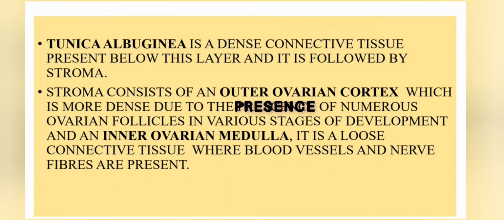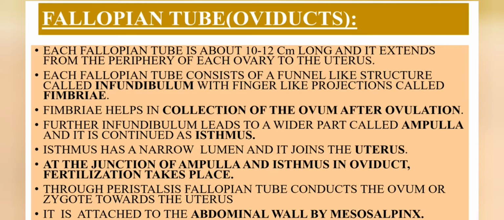Moving to the next slide, the fallopian tube, which is also known as the oviduct. Each fallopian tube is about 10 to 12 centimeters long, and it extends from the periphery of each ovary to the uterus.